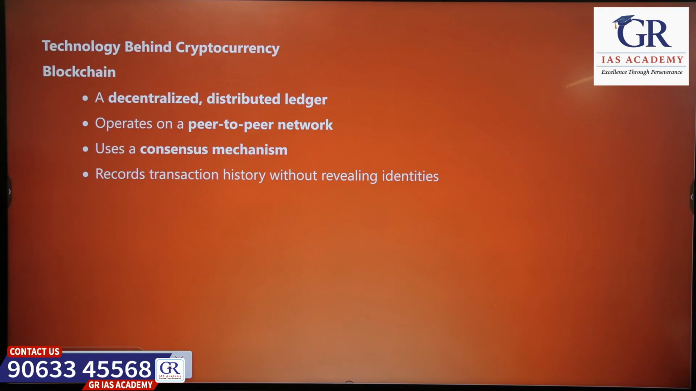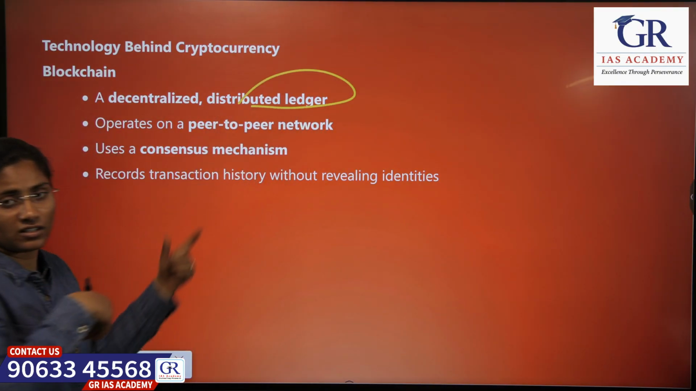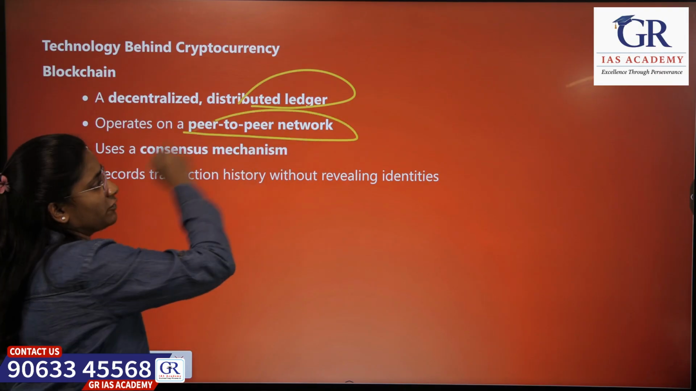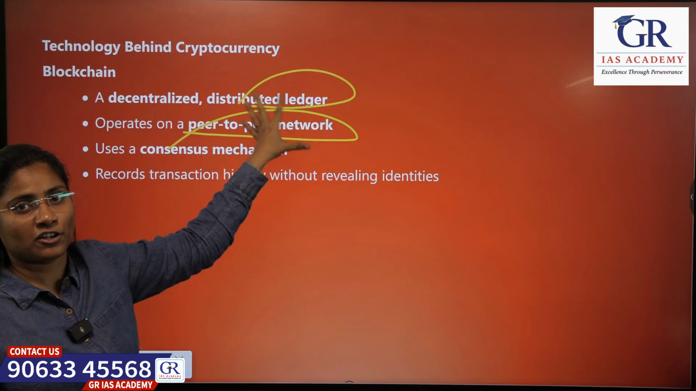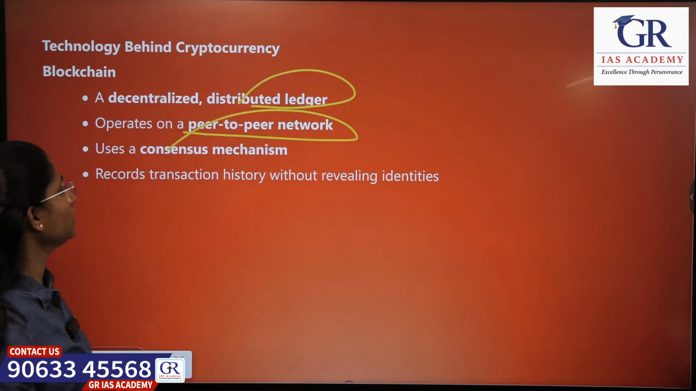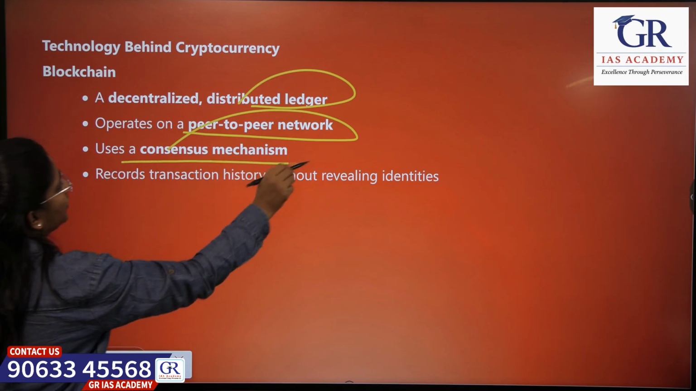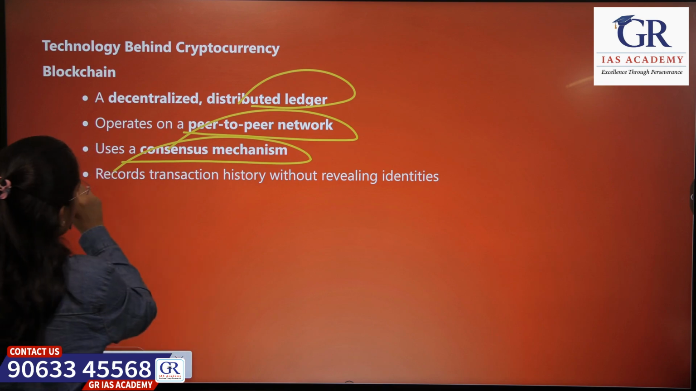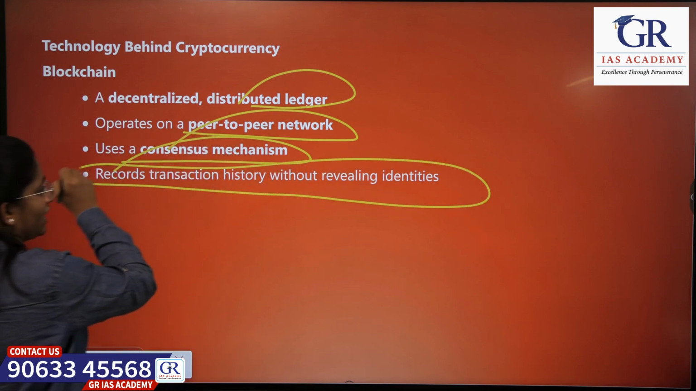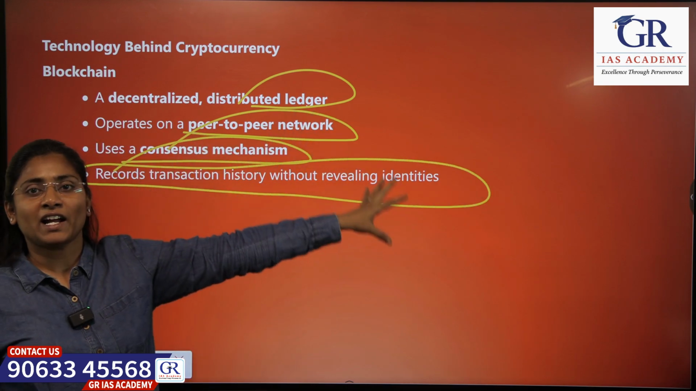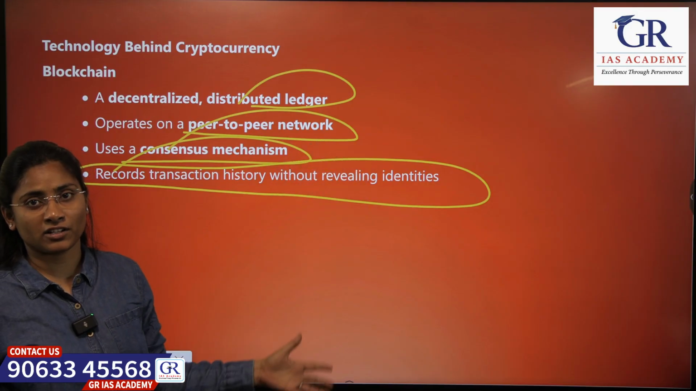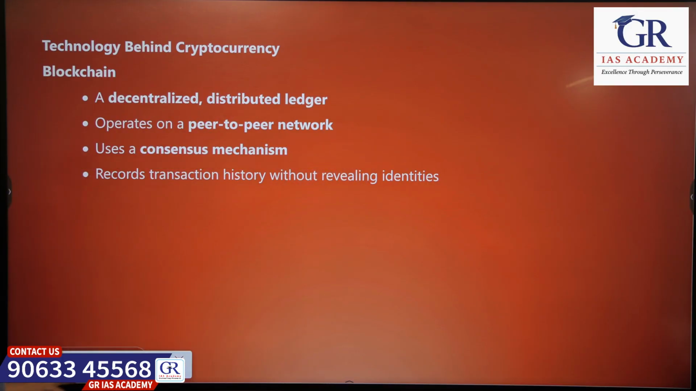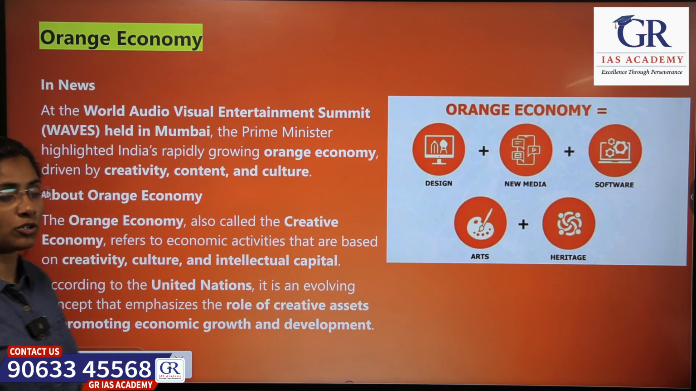Okay, what is the technology behind cryptocurrency? We already said it uses a ledger and a peer-to-peer network. Whoever is part of this blockchain can see the ledger, and it uses a consensus mechanism. The important thing here is that the transaction recorded in the ledger will not reveal identity. It will just have the transaction history without the identity of the person who conducted the transaction. So that is the main use of cryptocurrency.